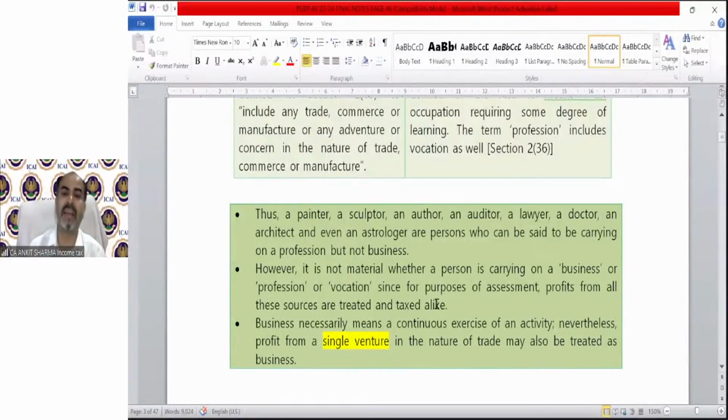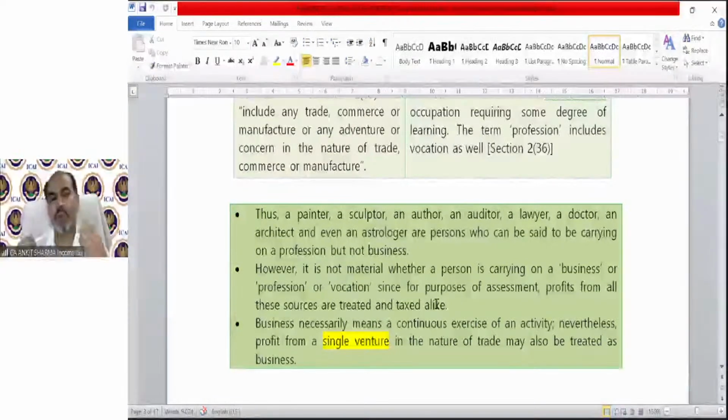However, it is not material whether a person is carrying on a business or profession or vocation, since for the purpose of assessment, profits from all those sources are taxed alike. So under income tax, to calculate the income under this head, there is no difference. The provisions are the same whether you are running a profession or a business.